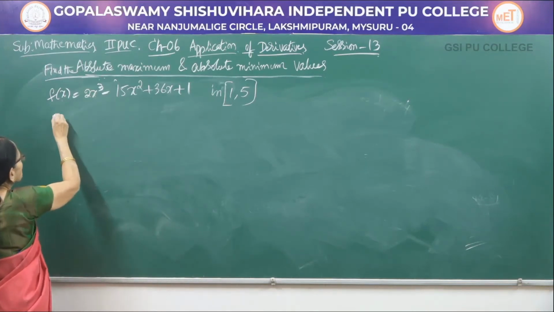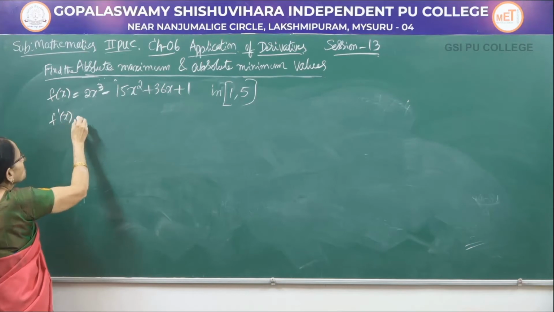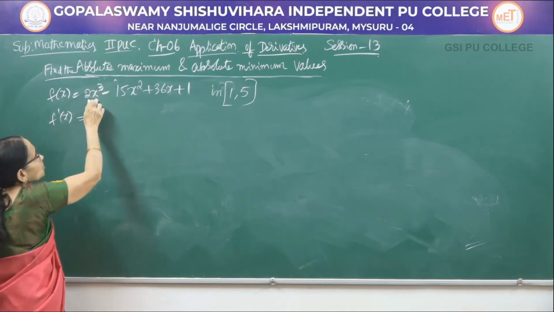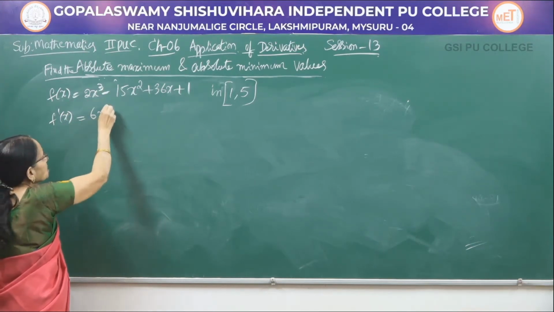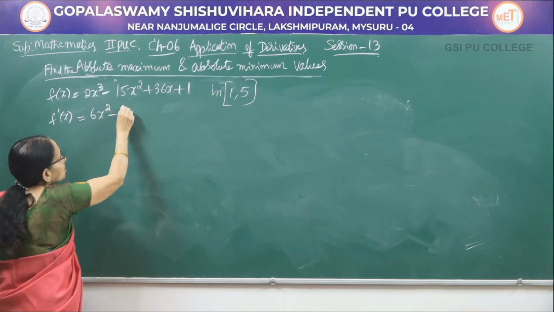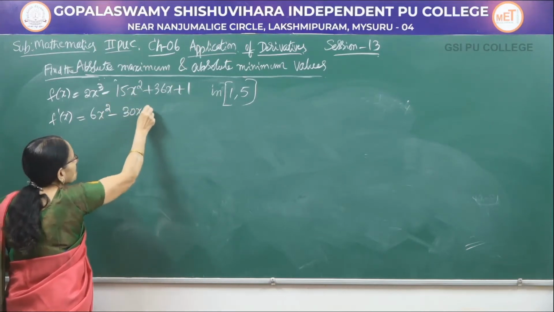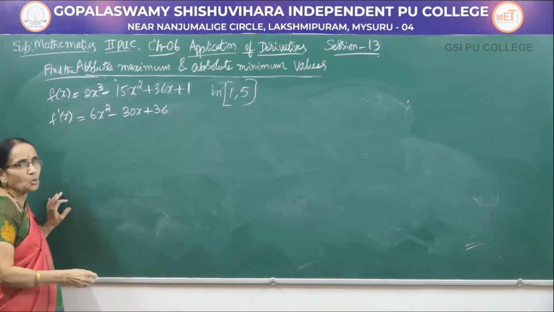Here, as usual, let me get the first derivative. x cube becomes 3x square, so 6x square. x square becomes 2x, that is 30x, and this is 36 into 1.